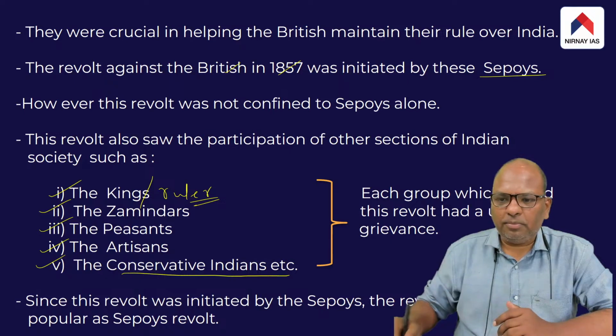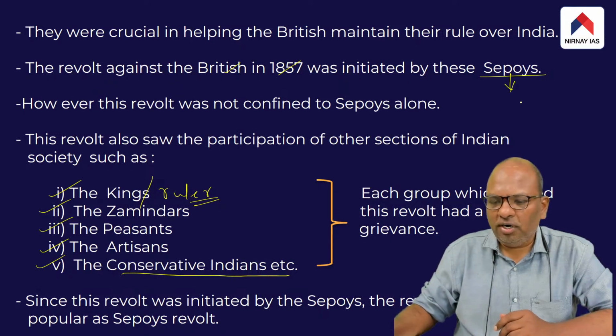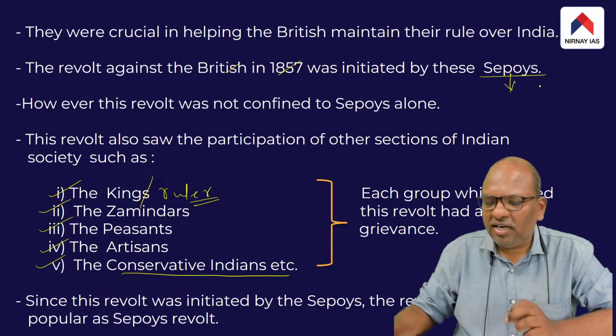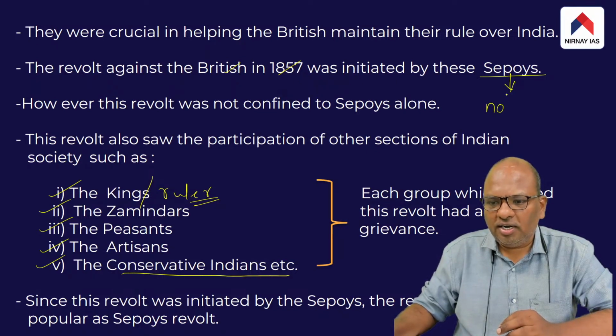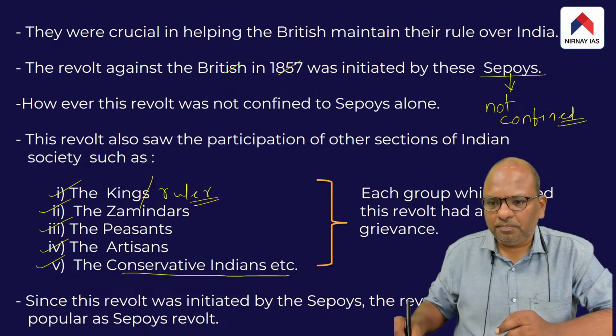So the whole point which I am trying to convey is the Sepoys revolt or Sepoys mutiny was not confined to the Sepoys alone.